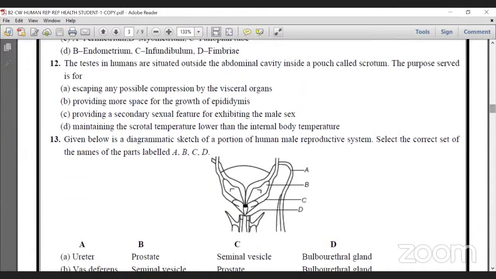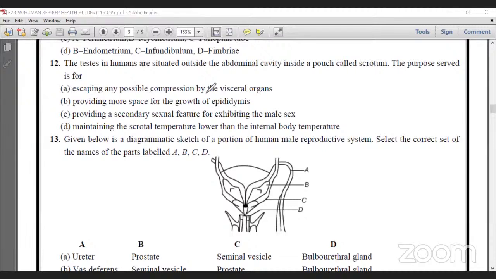Question number 12. The testes in humans are situated outside the abdominal cavity inside the pouch called scrotum. The purpose served is that for the production of sperm, it should maintain a temperature less than the body temperature, up to 2 to 2.5 degrees centigrade. That's why testes are located outside the body and protected by scrotum. What is the answer for this question?